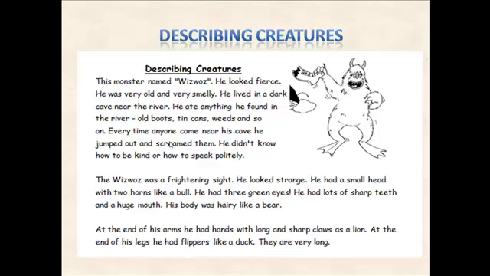So here in the first paragraph, he talked about the nature of this animal, that it was fierce. And what else? He didn't know how to be kind, or how to speak politely. So these are the nature of this monster. What else in paragraph 2?